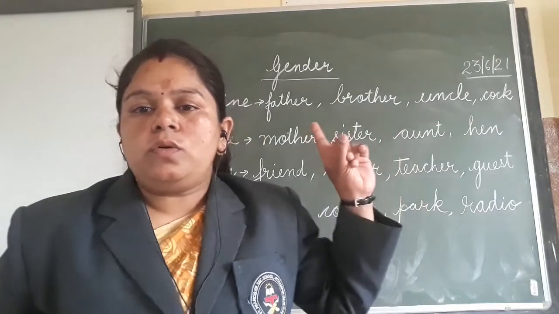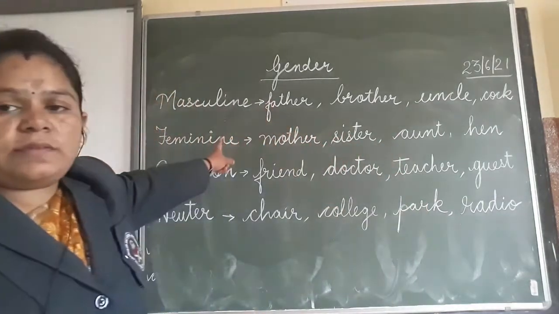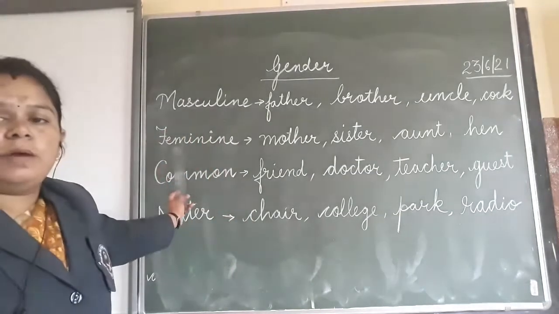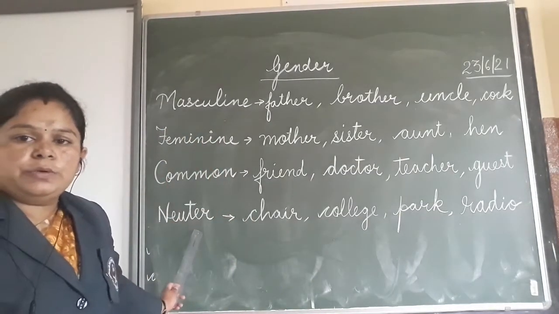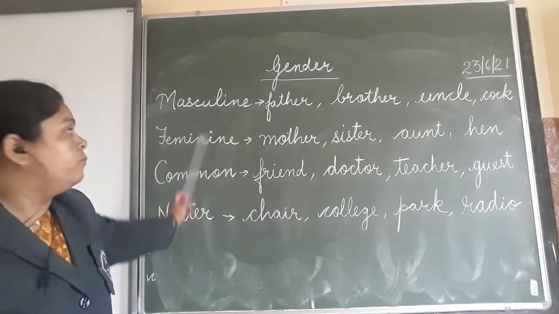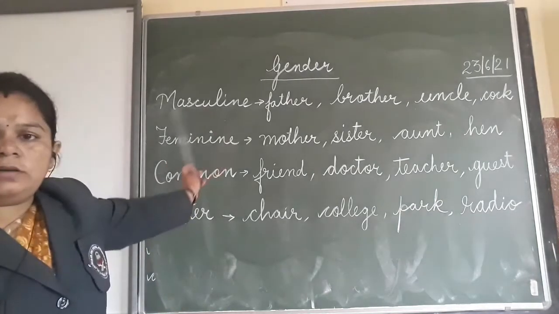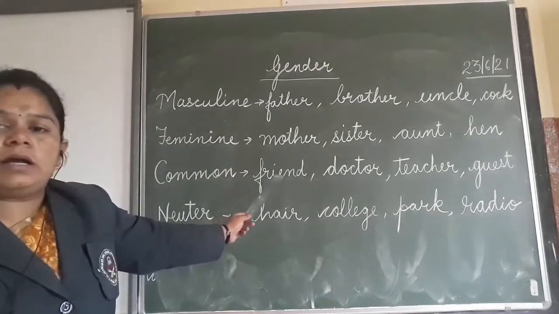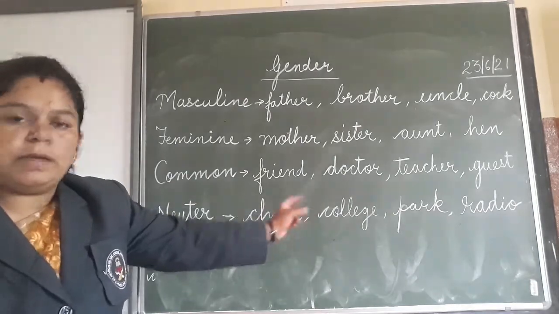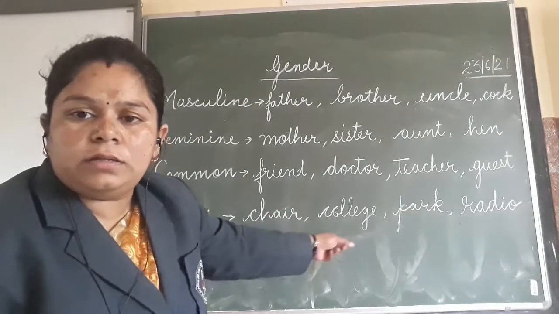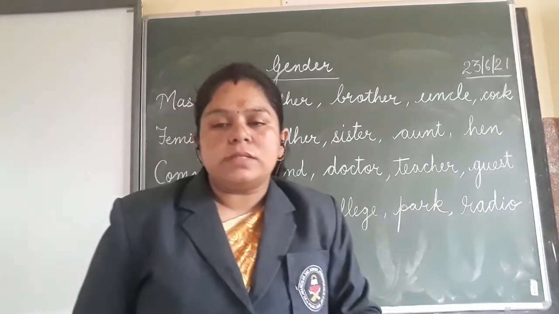Okay, so what are the four genders we have studied? We have studied four genders, that is masculine, feminine, common and neuter. Okay, these are the four genders we are studying here. Masculine, male gender, feminine, female gender, common gender where we can't distinguish as male and female, and neuter genders are basically the non-living things. I hope this is clear.